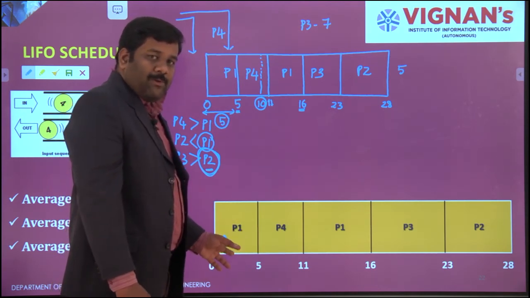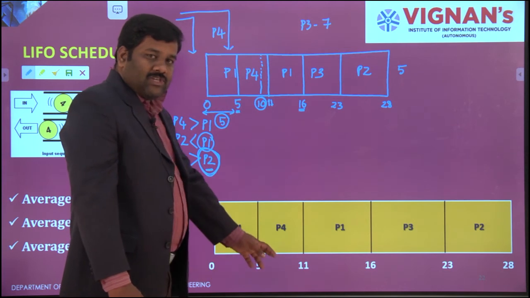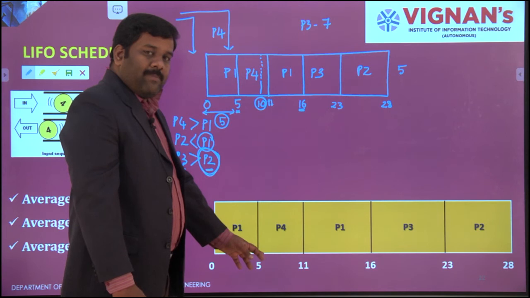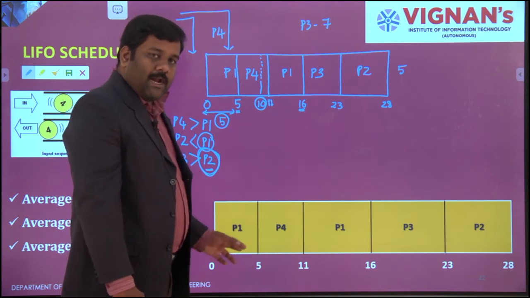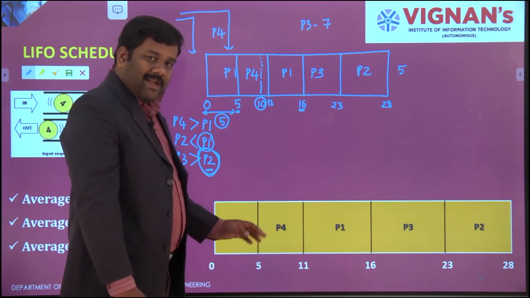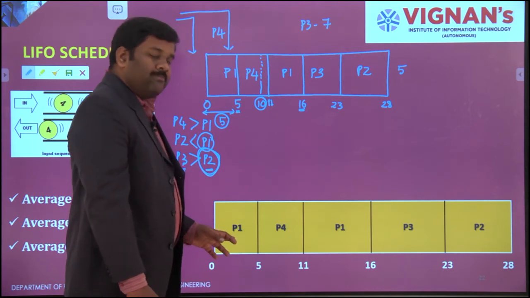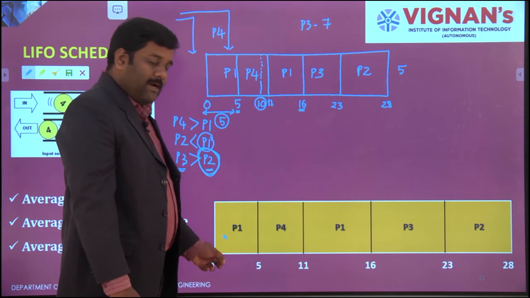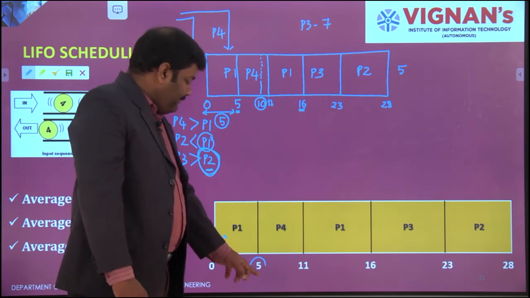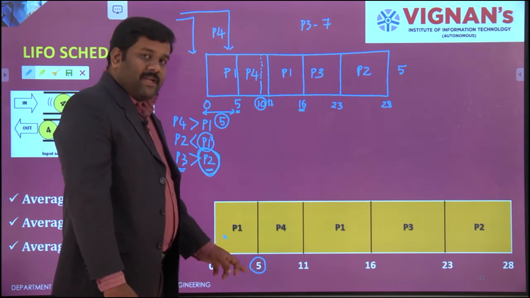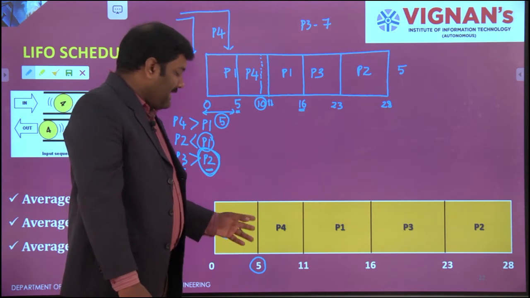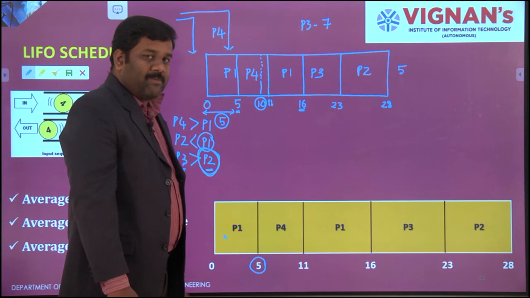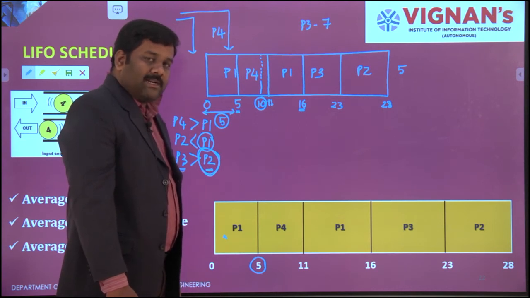But while it is operating, unfortunately P4 came suddenly, all of a sudden. While we are comparing the priorities between P4 and P1, P4 has higher priority than P1. Then at which instant is P1 operating? 5. At this particular instant, P1 is going to be stopped and give way to P4. Okay, you finish your job and then move, and then I'll check with my priority basis.